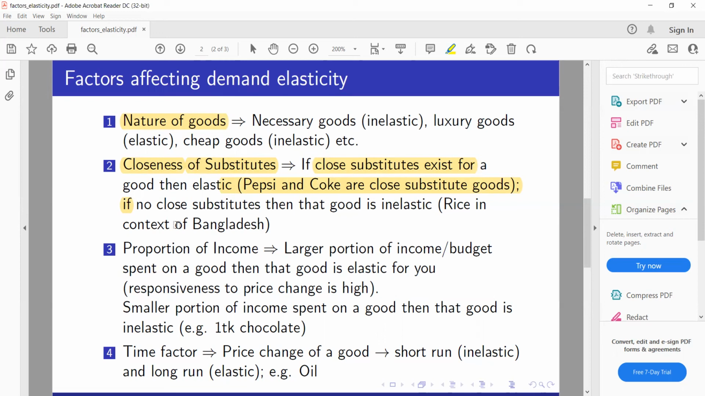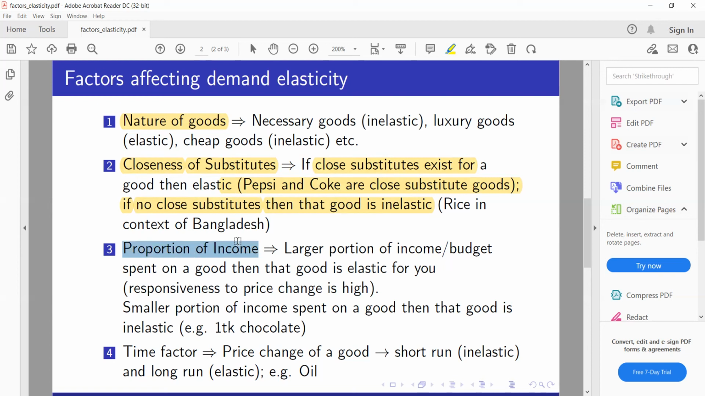On the other hand, if no close substitutes are there for a good, then the good has inelastic demand. So in the context of Bangladesh, rice being our staple food, you can assume that rice is an inelastic good for us. So our demand for rice is inelastic.